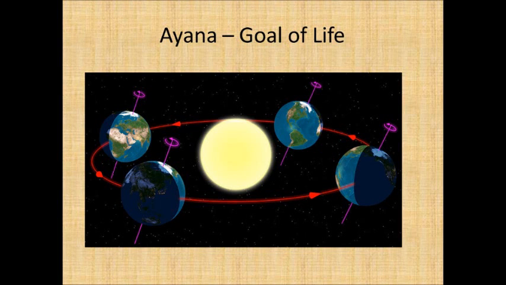The concept of Ayana. So we are on the slide of Ayana. Now, what is happening on January 14th? January 14th is celebrated as a festival called Uttarayana. Uttarayana means, Uttar comes from the word north. Uttar means north. Ayana means goal, objective. So Uttarayana means north objective.